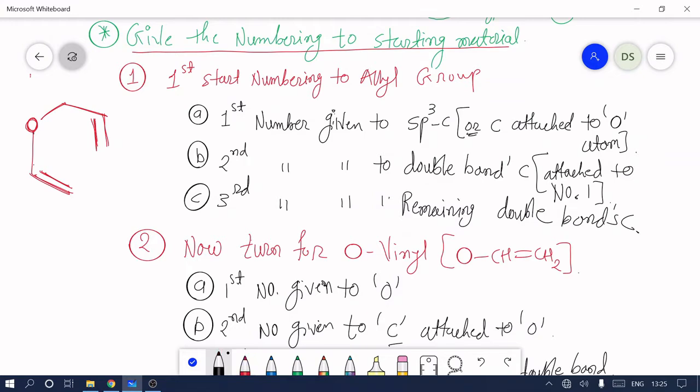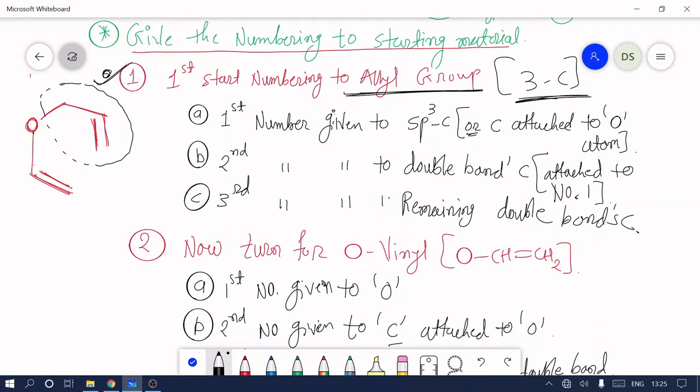Always first start numbering from the allyl group. So we focus only on the allyl group first. In the allyl group there are 3 carbons. So which carbon is first?